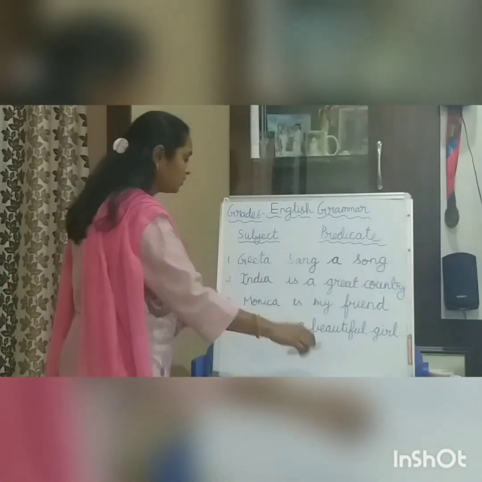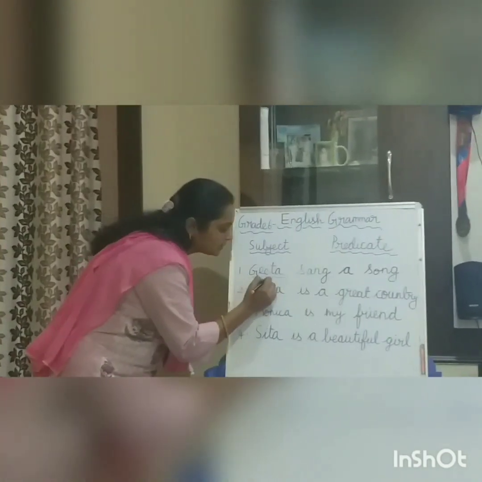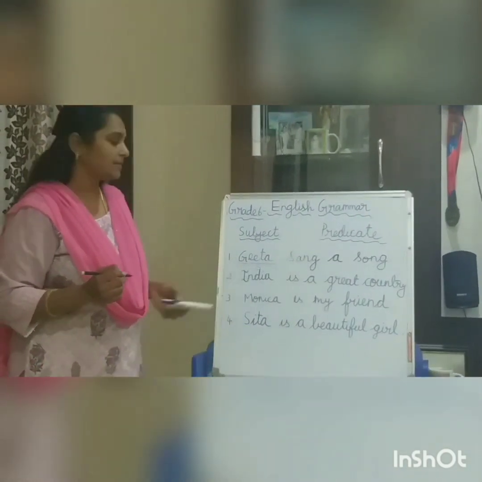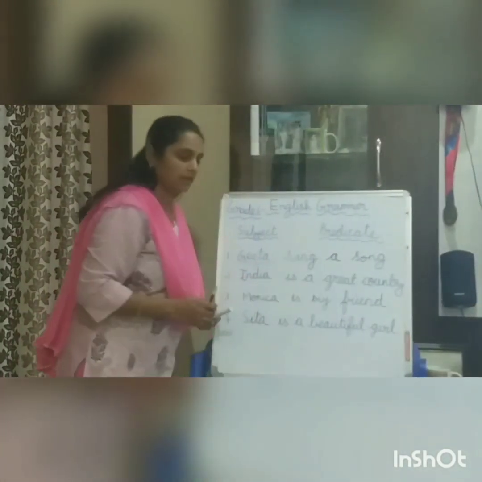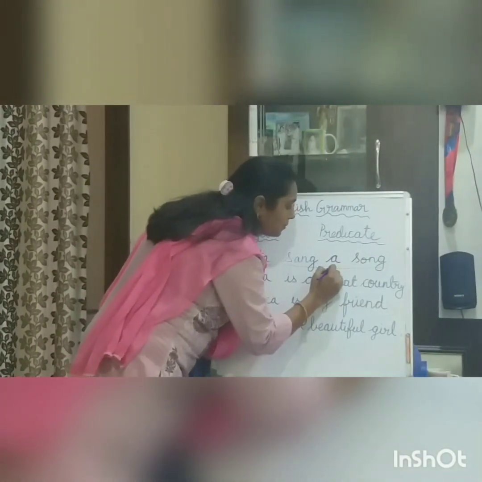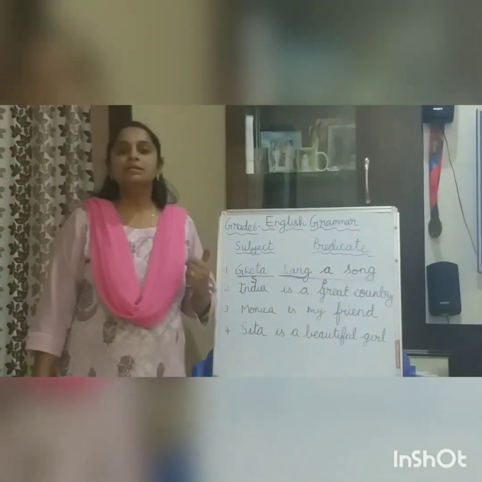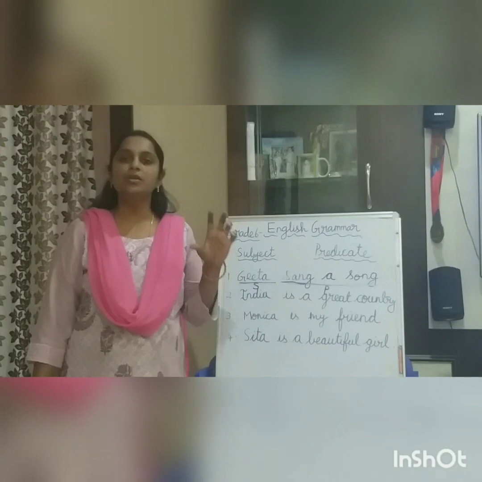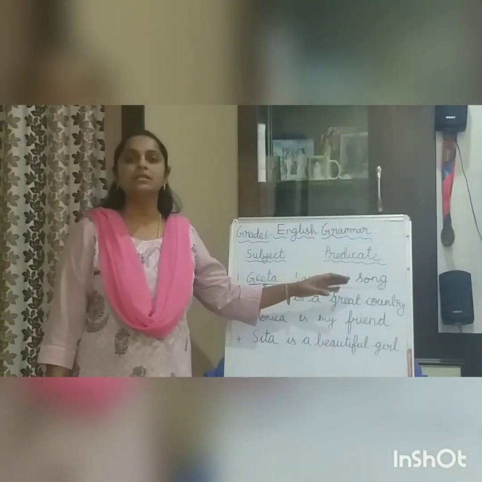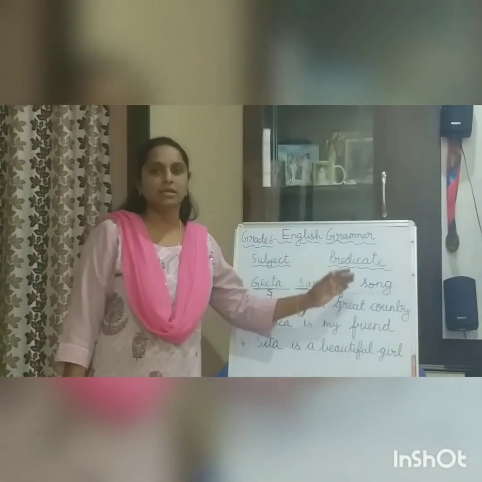So, in this first sentence, Geeta is the subject. Subject I am marking with S. And what about the rest of the sentence? This is called predicate. I am marking that as P. The subject answers the question who or what of the sentence, and predicate tells what this subject does and what this particular subject is.